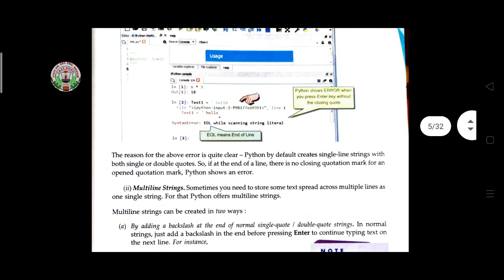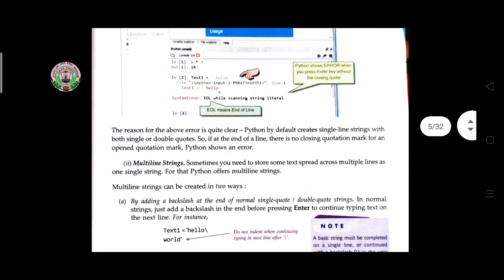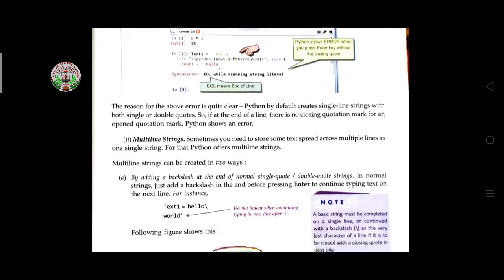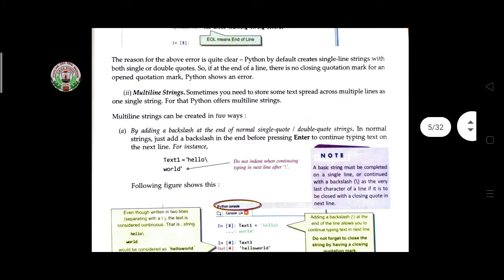So it shows an error. Why does it show the error? Because the single quote is not closed here, and then the second line follows. That's why the error is found here. So the reason for the above error is quite clear.